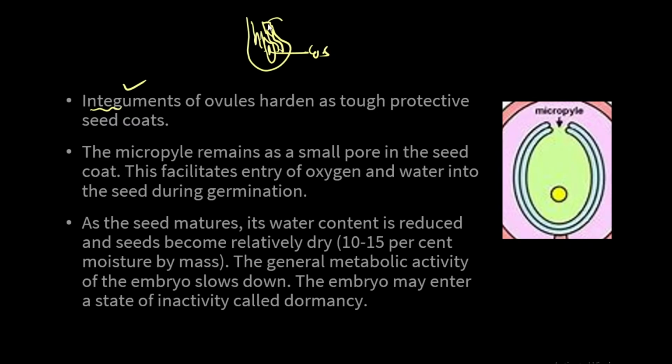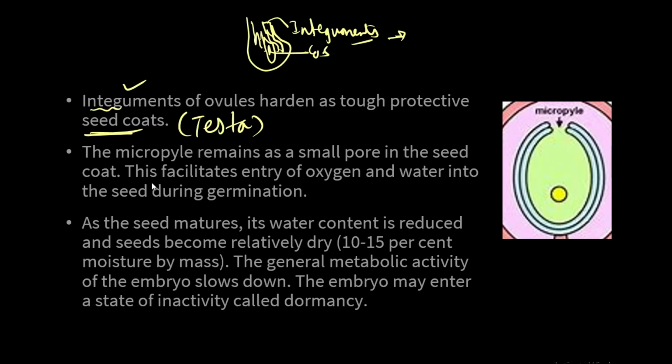These two structures are integuments. Basically, after fertilization these integuments get converted into seed coats. Well, seed coats are also called testa. Okay, understood? So that is it.